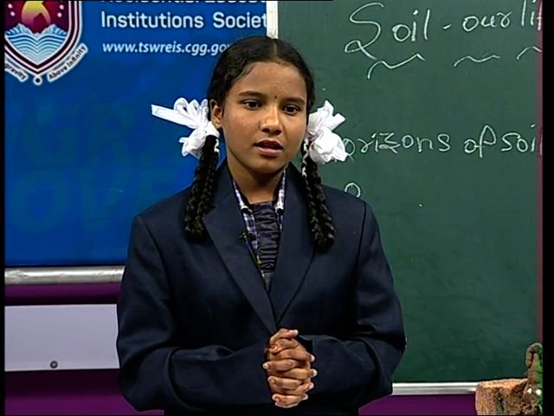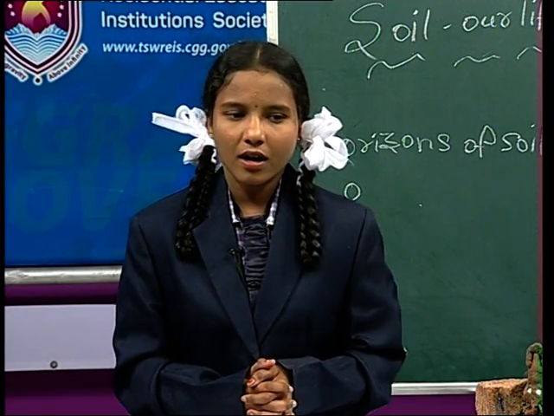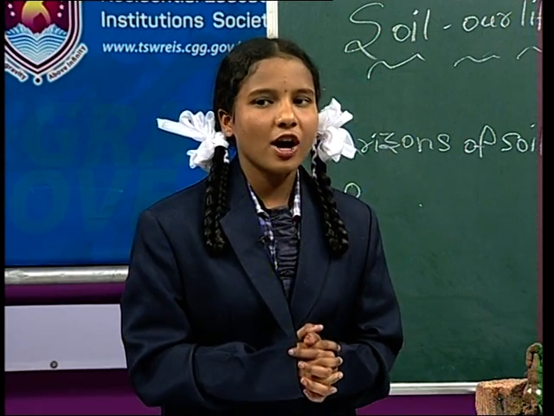Hello, Swara, what is your doubt? My doubt is how many feet is the E horizon?